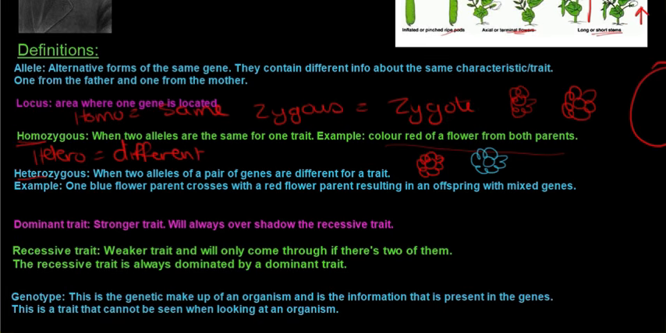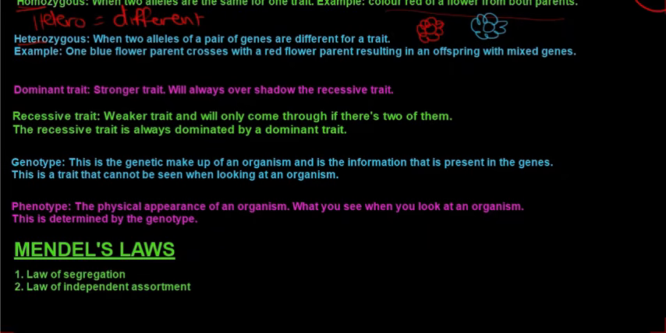Then we also look at the dominant trait. It is the stronger trait, and it will always overshadow the recessive trait. Think of something that is dominant: it is overpowering, it will overshadow, it takes over. That is what a dominant trait does. Then the recessive trait is the weaker trait, and it will only come through if there are two of them. I'll explain this now. The recessive trait is always dominated by a dominant trait.